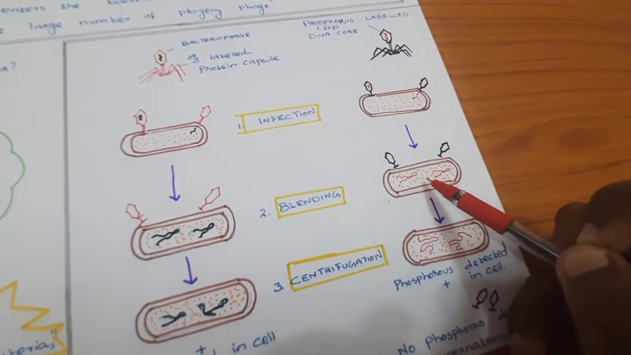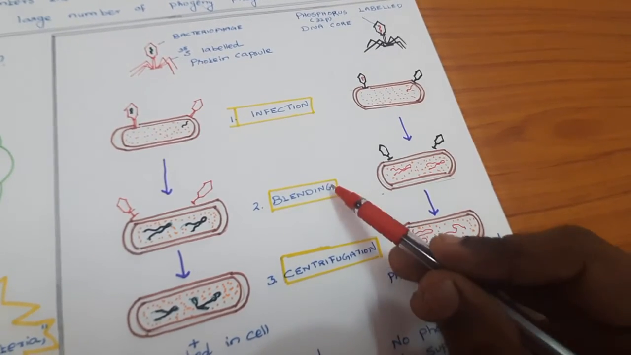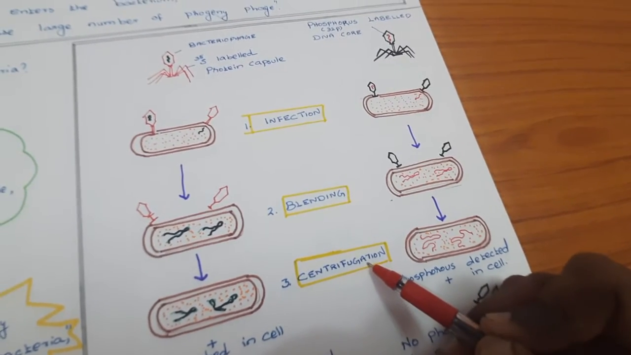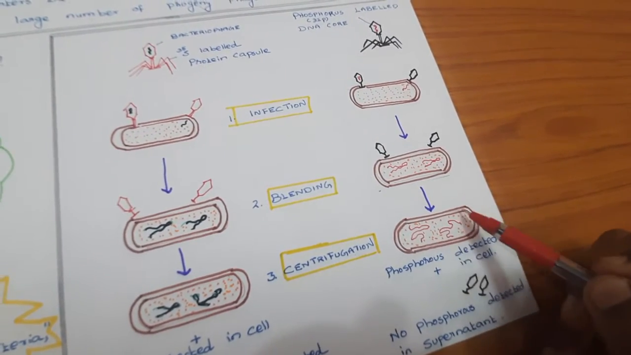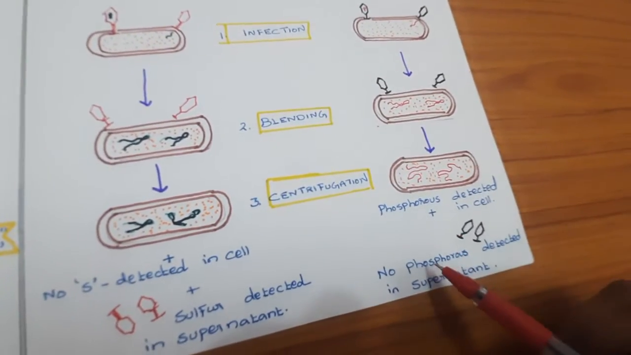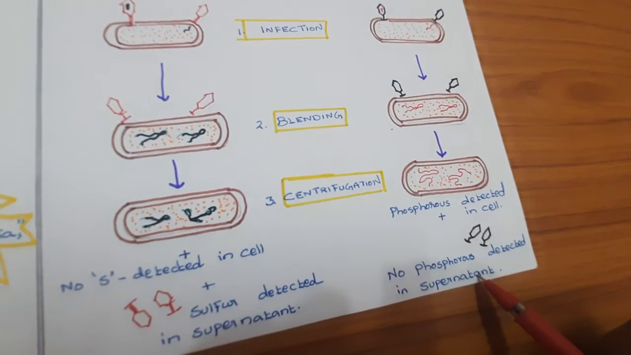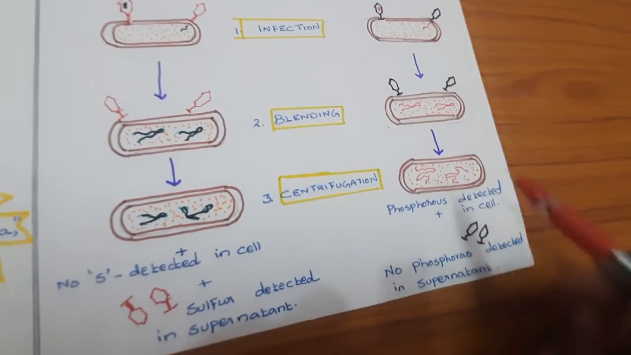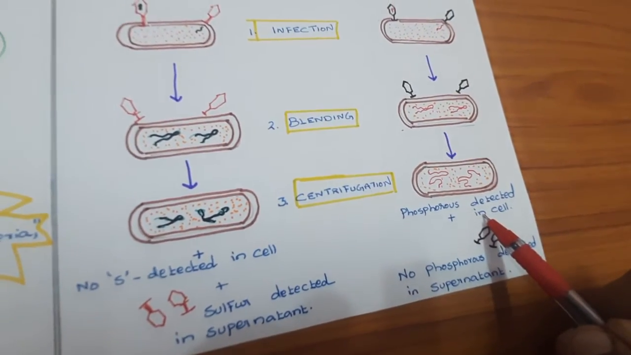Blending is followed by centrifugation. As a result of centrifugation, the bacterial cells are sedimented and the supernatant solution results. When you analyze the supernatant solution, no radioactive phosphorus is detected in it. But radioactive phosphorus is detected in the cell.